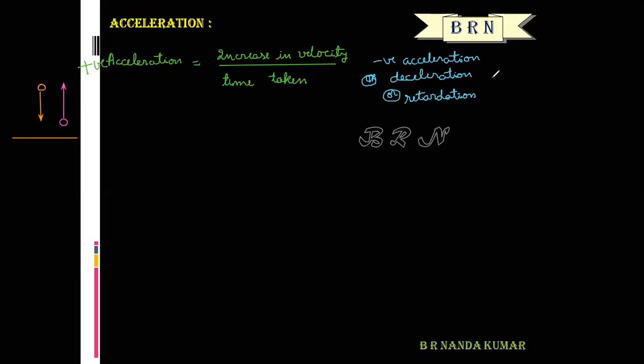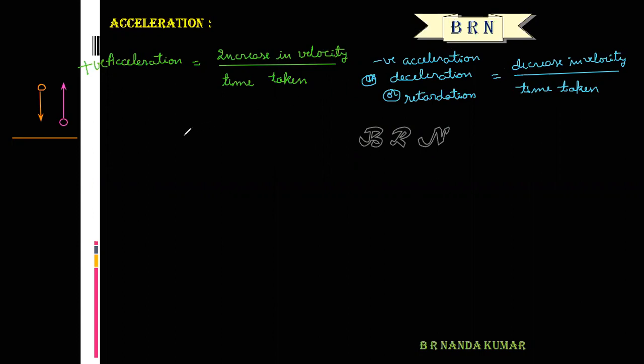So negative acceleration is equal to the decrease in velocity divided by the time taken. What is the meaning of positive acceleration of a particle?